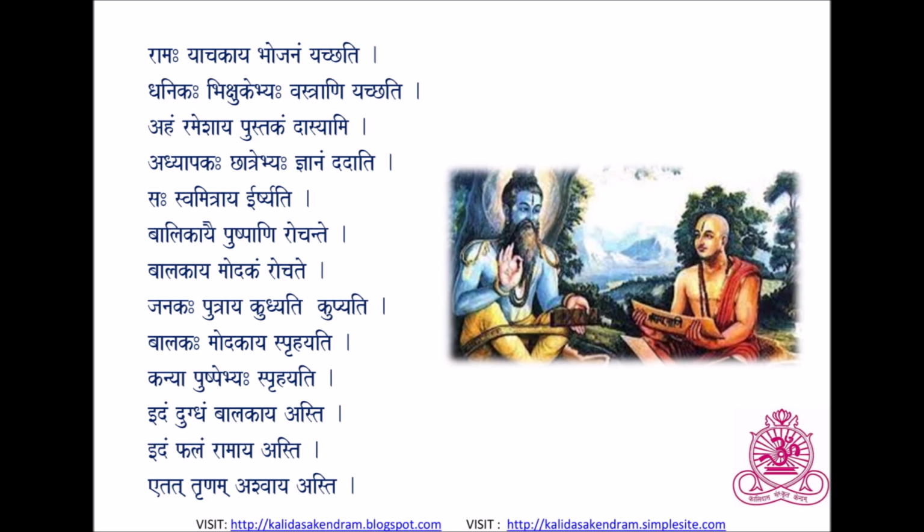Bhikshukebhyaha, for beggars. A rich man gives cloth for beggars. Aham Rameshaya pustakam dasyami. Dasyami is future tense. Aham, I, Rameshaya, for Ramesh, pustakam, a book, dasyami, will give. I will give a book to Ramesh.